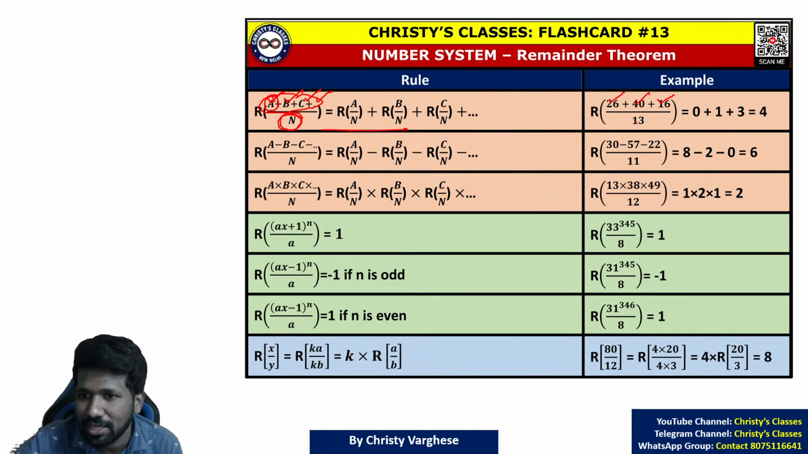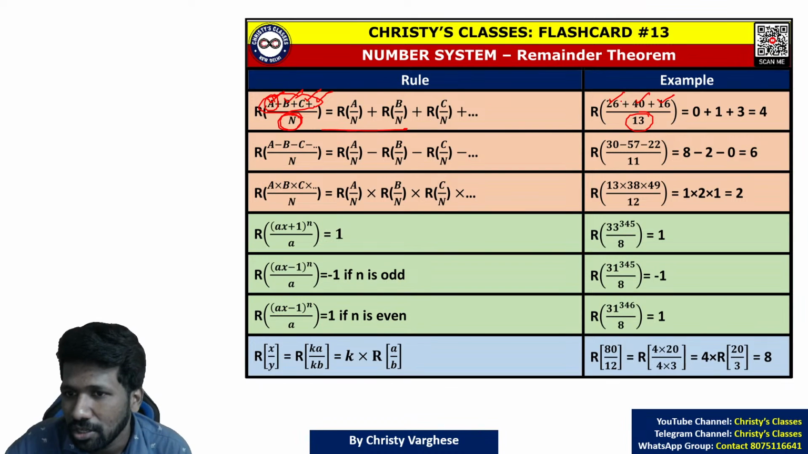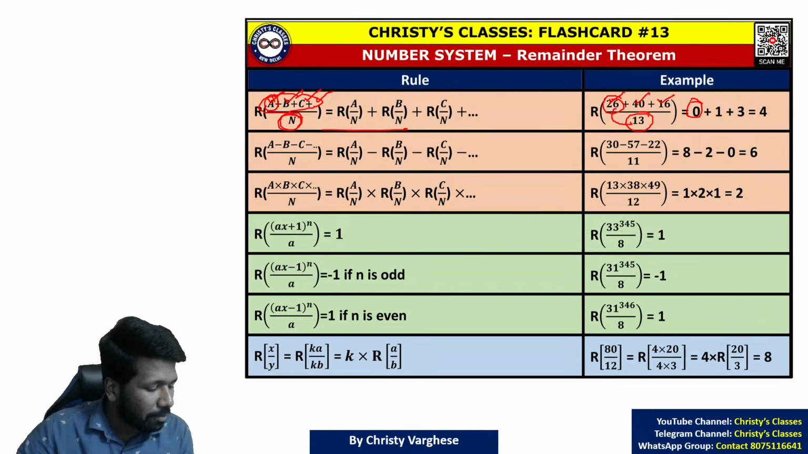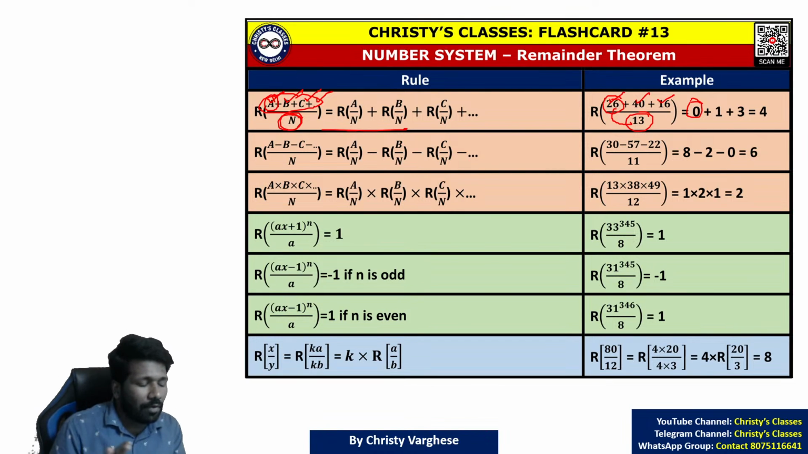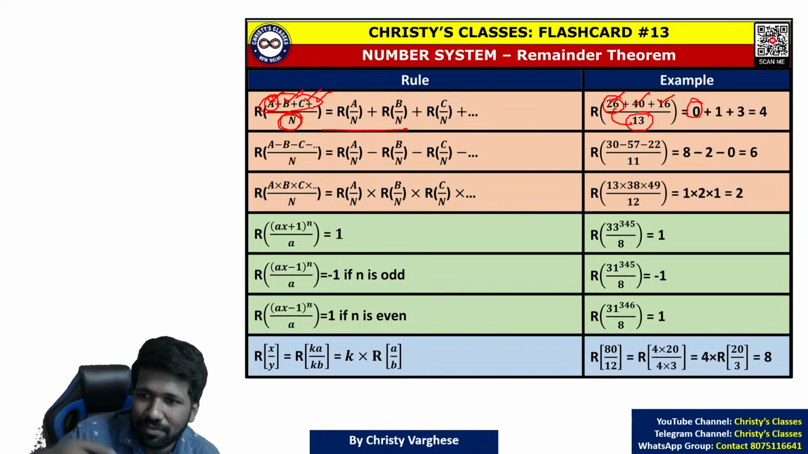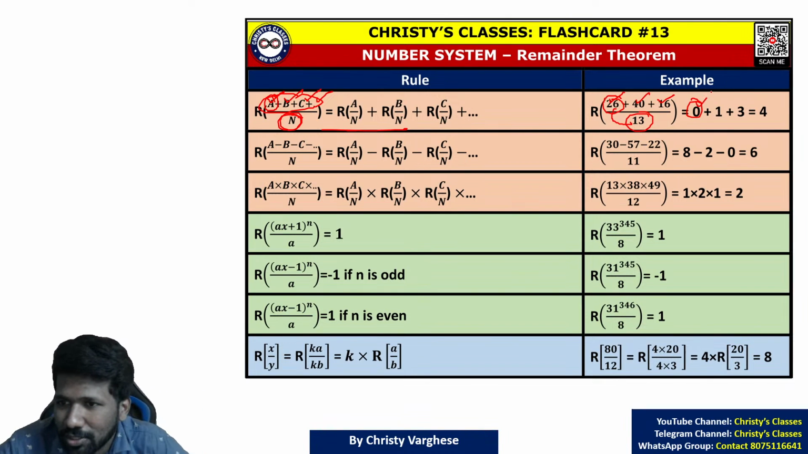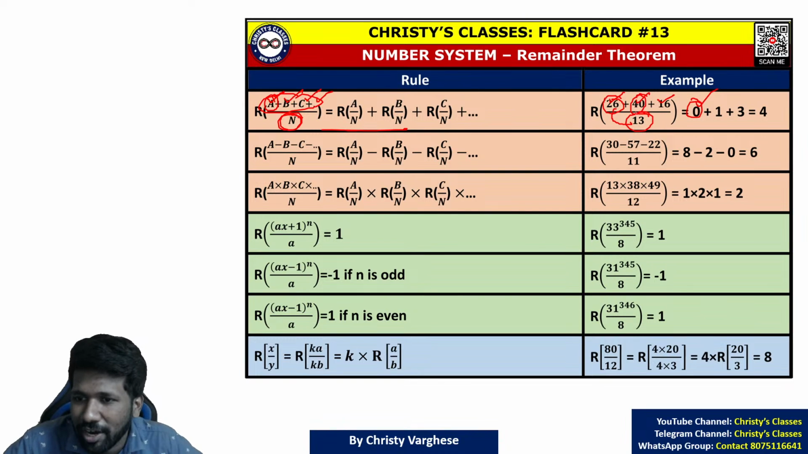26 plus 40 plus 16 divided by 13. What is the remainder? You can separately find the remainder of 26 by 13, that is 0, because 26 mangoes divided among 13 people, is there anything remaining? In this chapter, we don't want the quotient at all. We want only the remainder. So 26 divided among 13 people, there is no remainder, so 0. 40 divided among 13 people, 1 remaining. 16 by 13: 13 by 13 is exactly divisible, remaining 3 is the remainder. So 0, 1 and 3 are the respective remainders. Adding those remainders, you will get the final remainder.